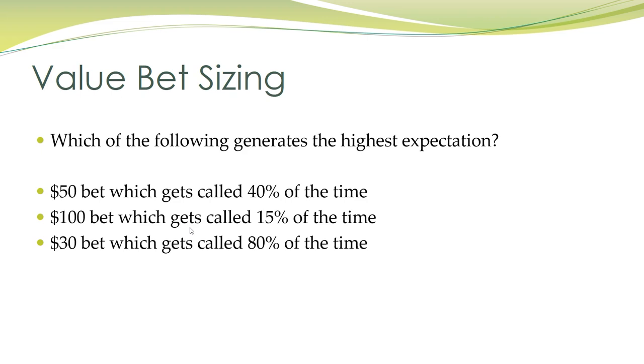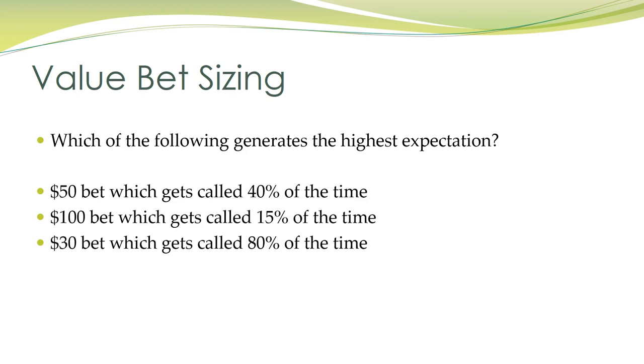And once again, we're going to have our basic default assumptions, which is our opponent is not going to be raising. He's either going to be calling or he's going to be folding. So you could think of these as all-in bets if it makes it easier. The point is our opponent is either calling or folding. And depending on the size of the bet we make, we get called with a differing frequency. So which of these bets is the most profitable? If you could choose one of these, which one would you choose?